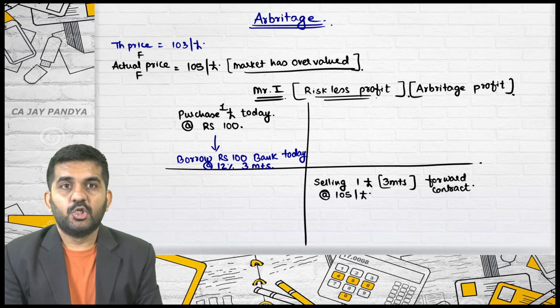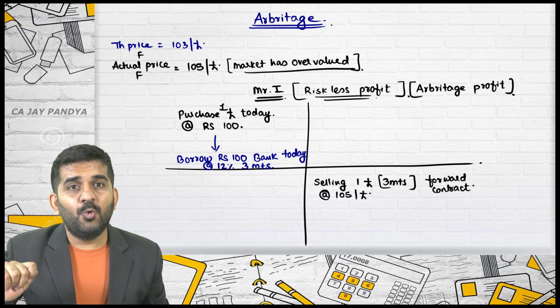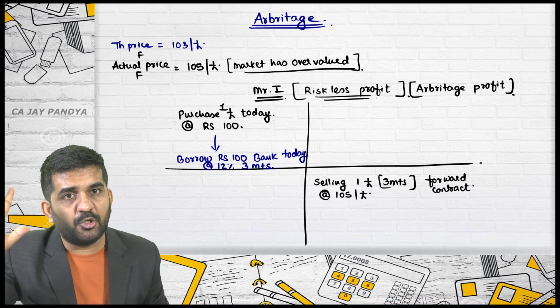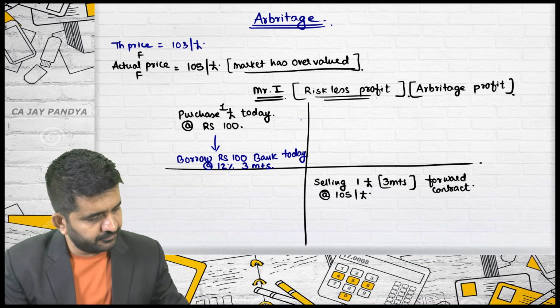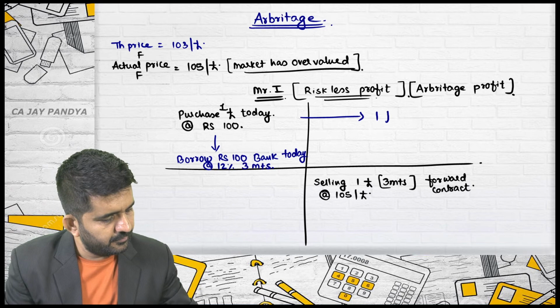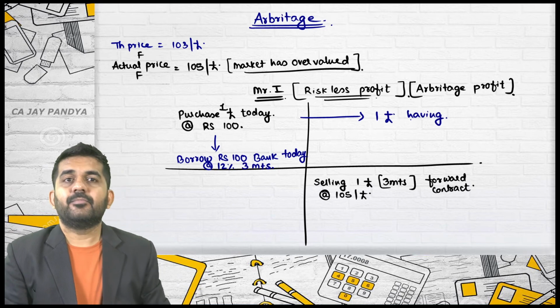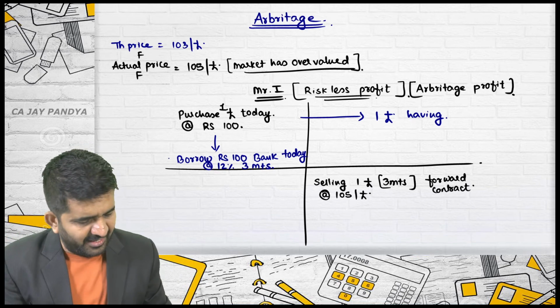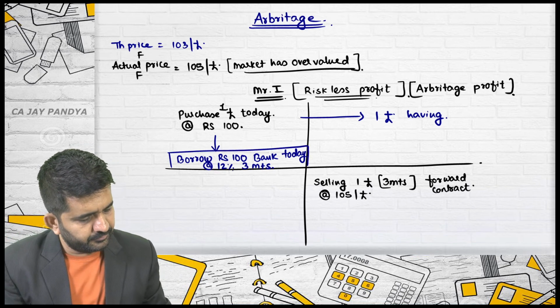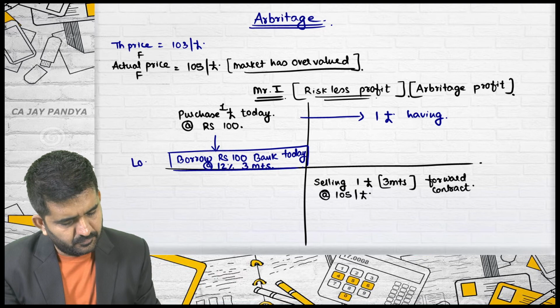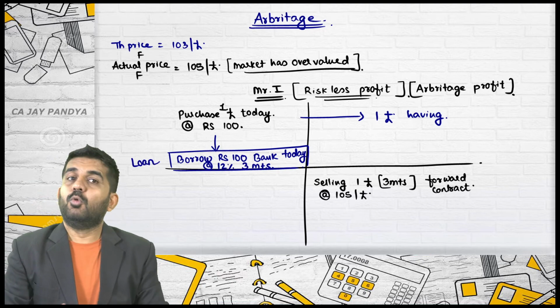So, you are having £1 right now, and you are having a loan. Both you are having today.